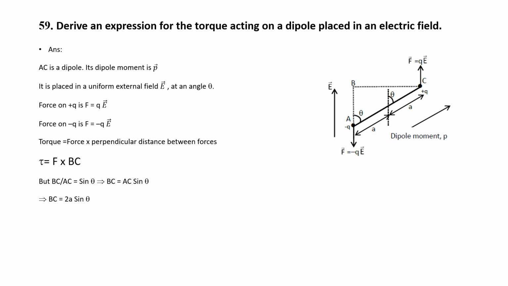Hence torque is equal to Q into E, Q into E is force, and 2A sin theta is the perpendicular distance, that is equal to PE sin theta. Or in vector form, torque tau is equal to P cross E. So please remember this.